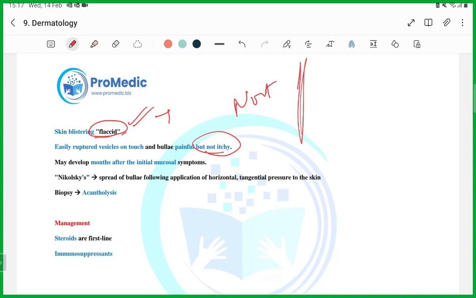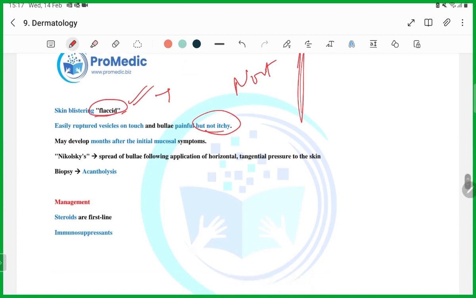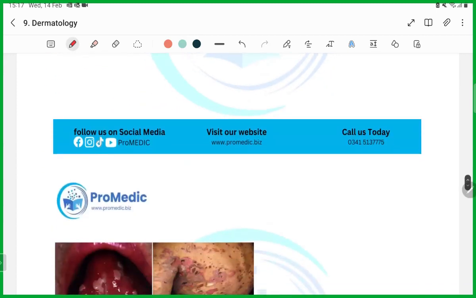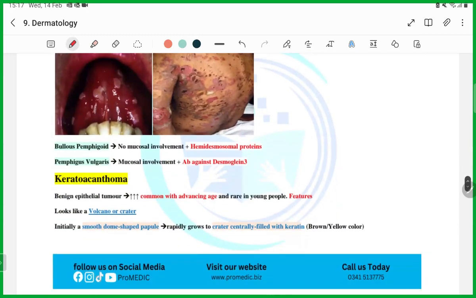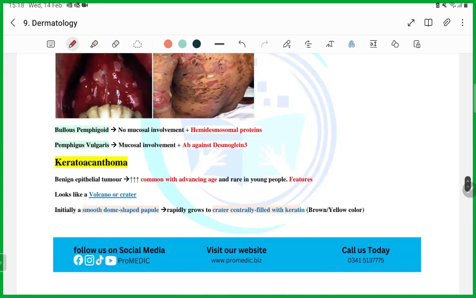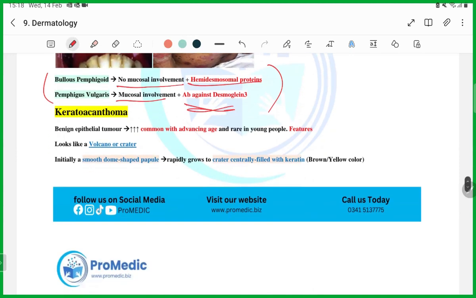That will make your life easy. Remembering which is itchy, which is not, which is tense, which is not, which is having mucosal involvement, which is not, that will make your life absolutely easy, guys. Remember it. Similarly, steroids are the first line of therapy, guys. Here, again, the differences are written, guys. No mucosal involvement, mucosal involvement. Hemidesmosomal antibodies, and here it is against desmoglein.